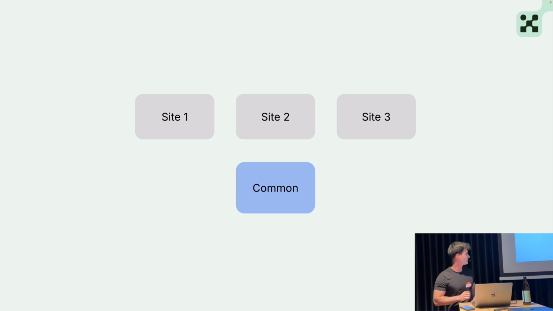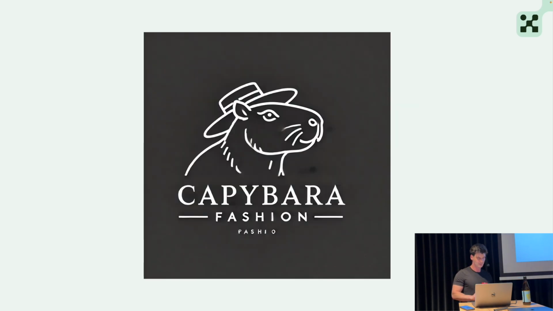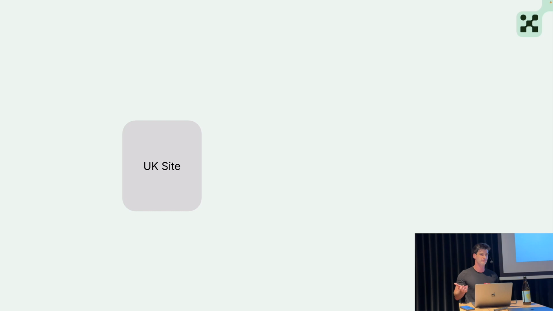But let's imagine we have a company called Capybara Fashion. It's a very old image generated in ChatGPT some time ago. I think, like, fashion, it almost did it right. So we have this wonderful brand, Capybara Fashion, and Capybara Fashion is a brand from the UK. And they have a UK site. And they are doing incredibly well because obviously, everyone loves capybaras, right?